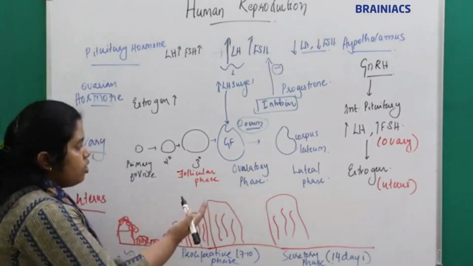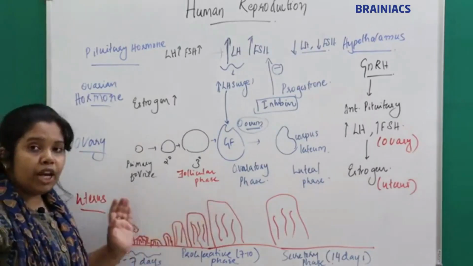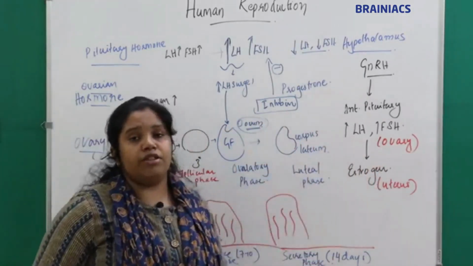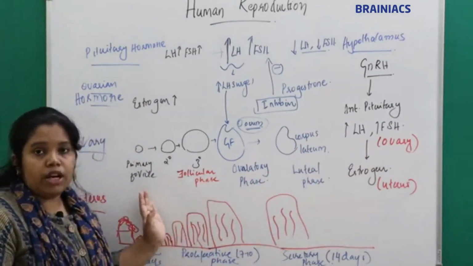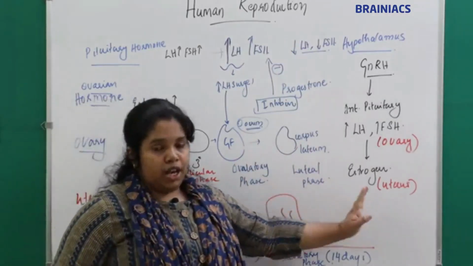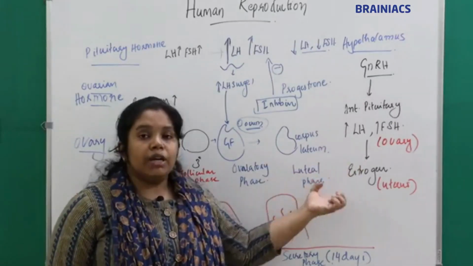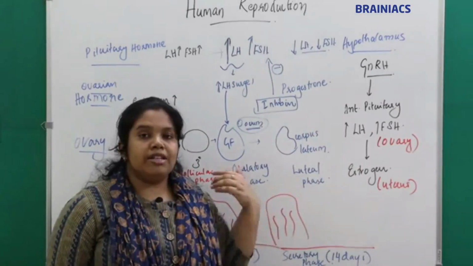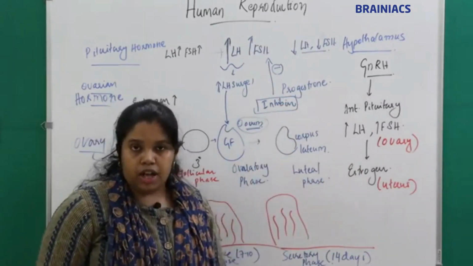The events which occur before the ovulatory phase are called the pre-ovulatory phase, and the events which occur after are called the post-ovulatory phase. The pre-ovulatory phase is the follicular phase and proliferative phase. After ovulation, the Graafian follicle will become the corpus luteum, and it starts to secrete progesterone.